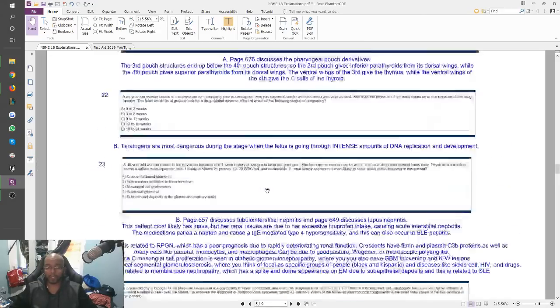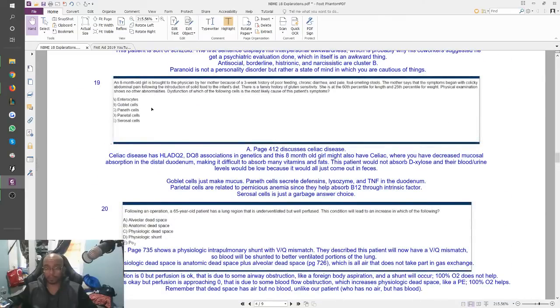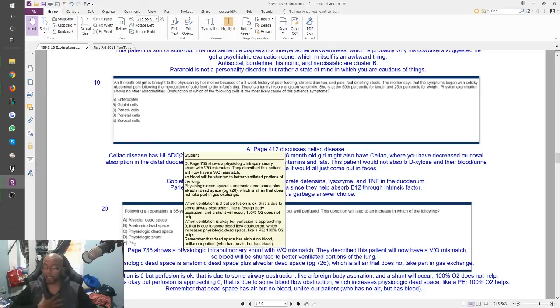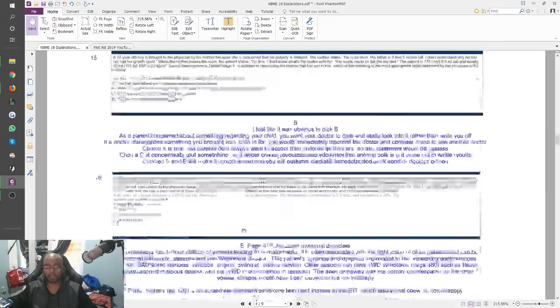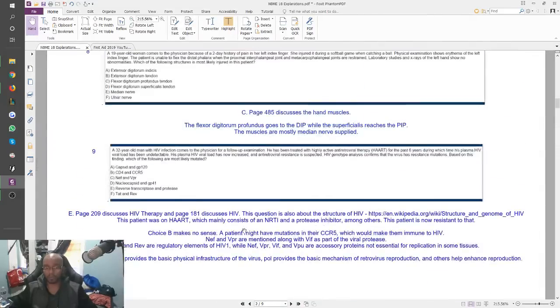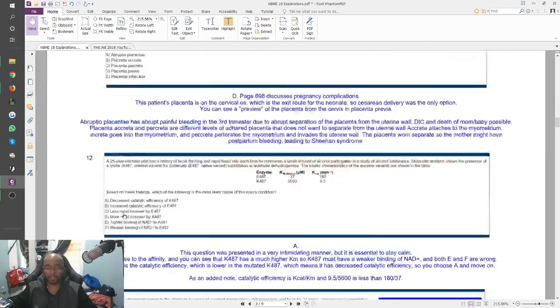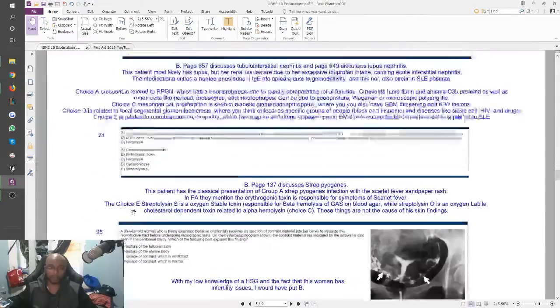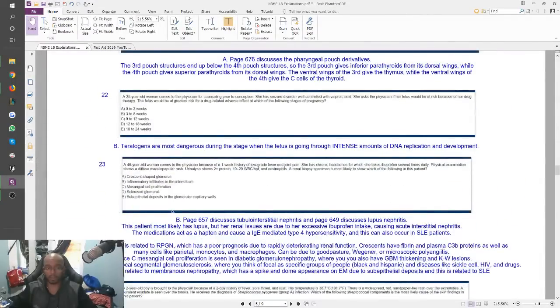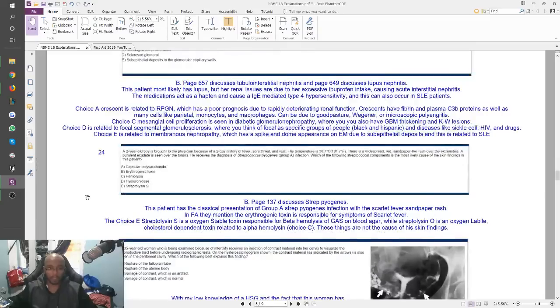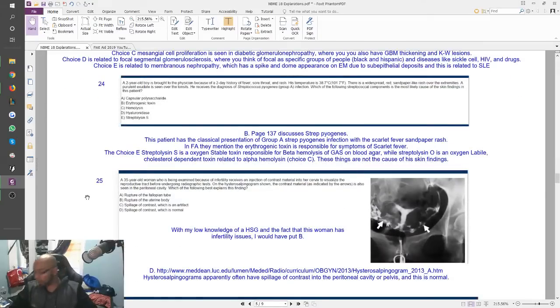So remember that I told you guys yesterday, as I'm going through these, when I made these explanations, I did look at the questions and pick what I would put as an answer. So each one that I've gotten wrong, I actually wrote what I would put. So like number 10 I did get wrong. I would have put A for this, but it was actually D. So far, that's the only one, up to question number 23. Now, 24. I got 25 wrong, too.